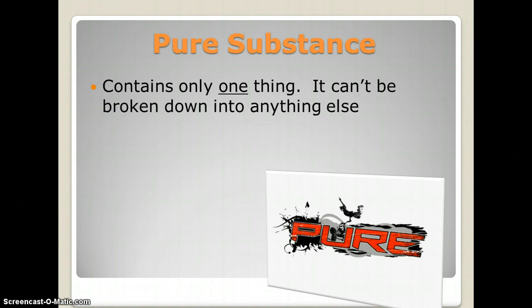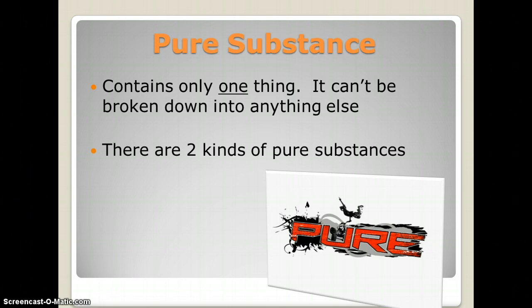Now, a pure substance contains only one thing, and it cannot be broken down into anything else. There are two kinds of pure substances, elements and compounds.